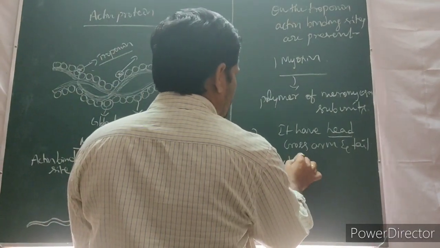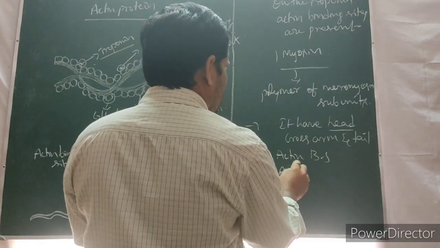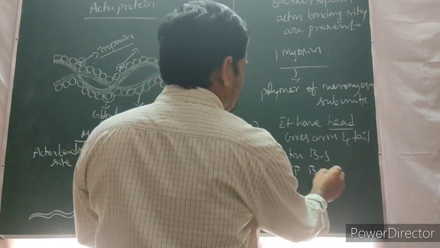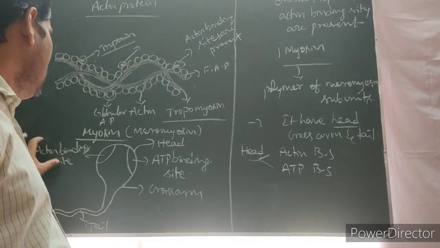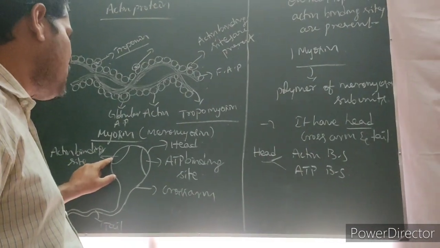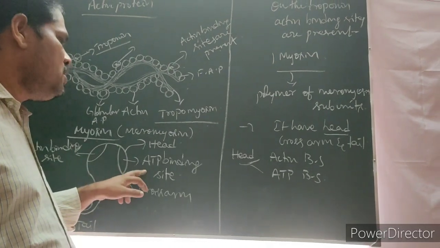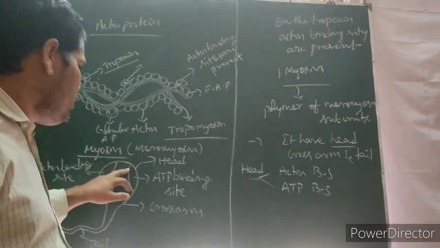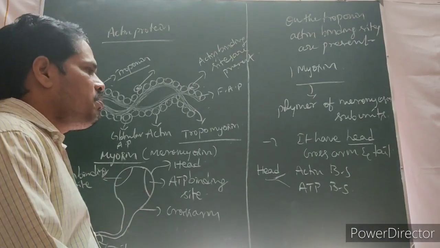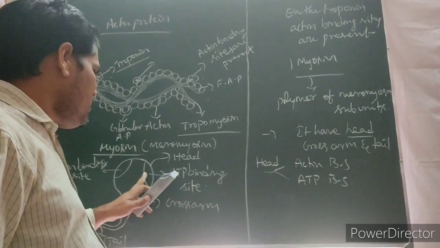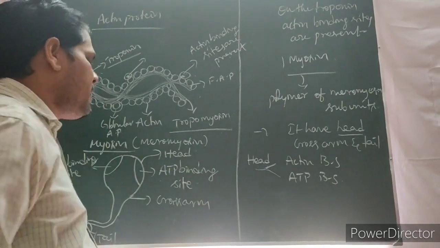Actin protein is bound to the actin binding site of the meromyosin in this particular location. ATP is bound to this particular location of the meromyosin. That's why it is called the ATP binding site.